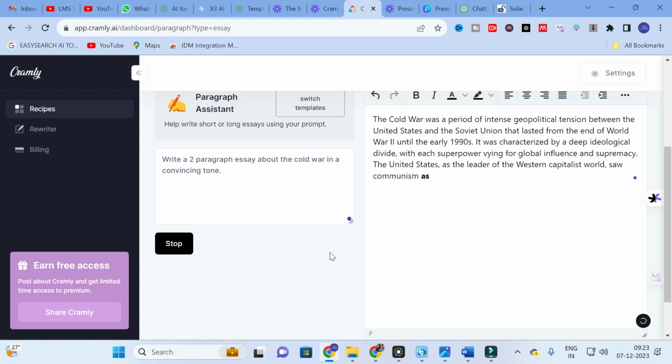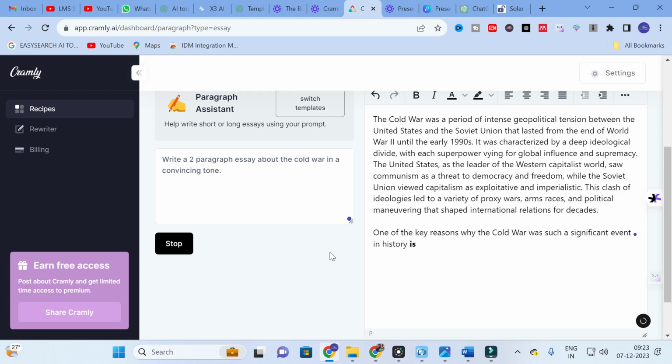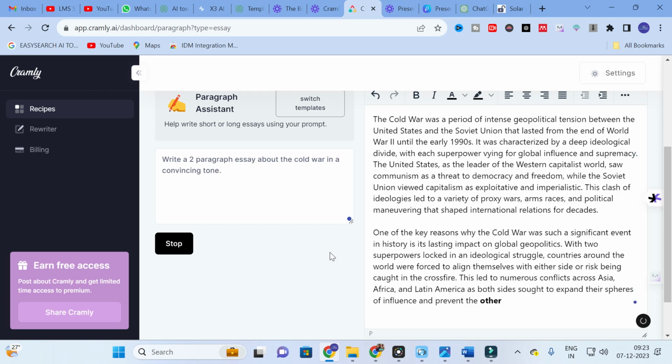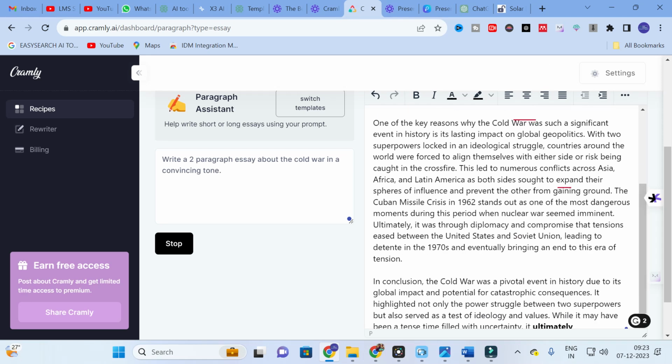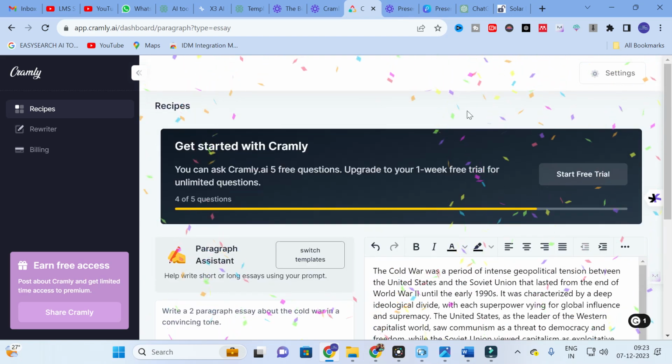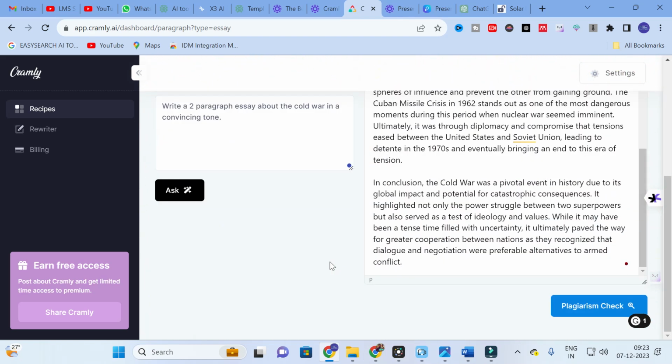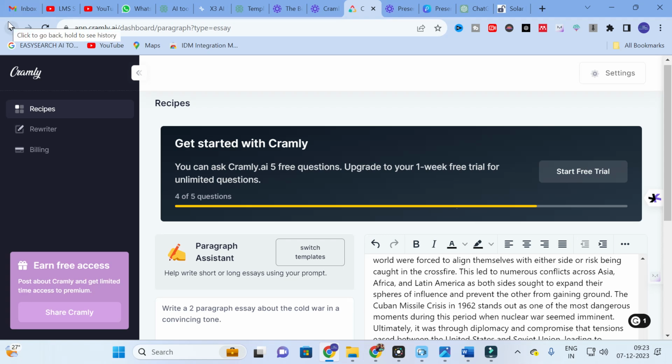So here our content has started to be generated. The Cold War was a period of intense geopolitical tension between the United States and the Soviet Union. Like that it has generated content in 2 paragraphs. So you can make use of this option to generate content.